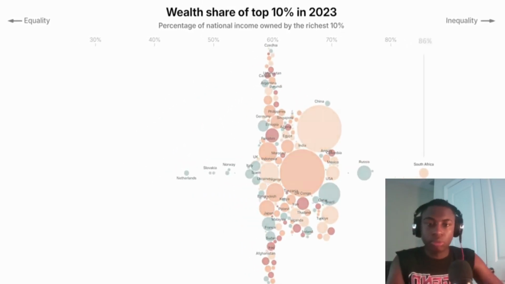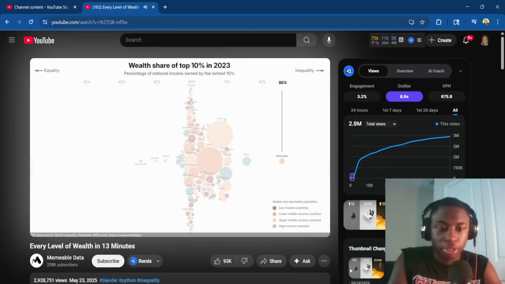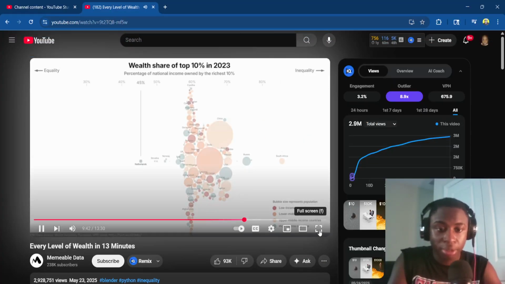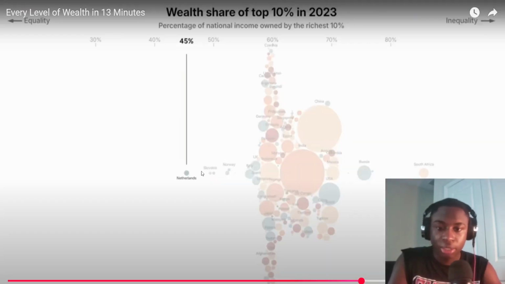South Africa also has the highest wealth inequality, with the top 10% holding almost 86% of the total wealth. On the other end, in the Netherlands, they own 45%. Okay. Wealth inequality within countries has generally increased in the last decades.